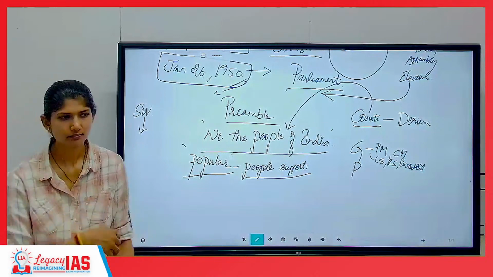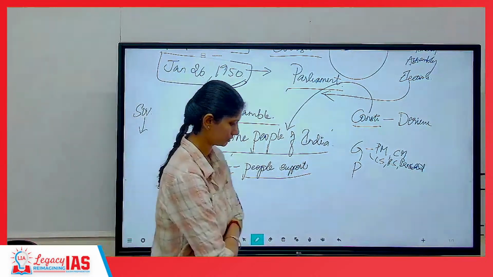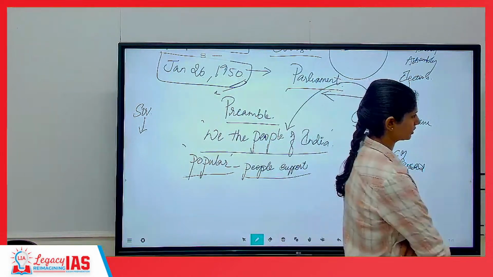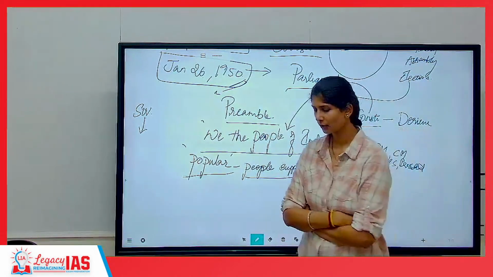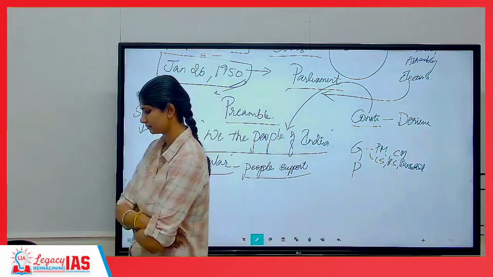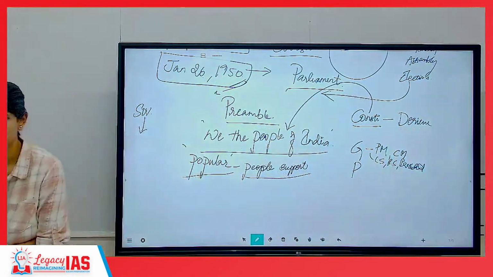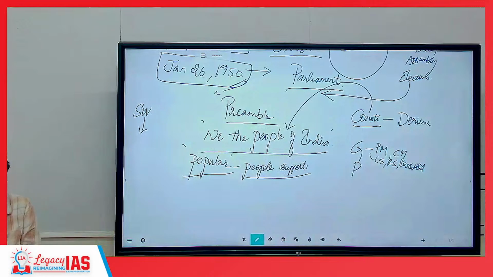India has and follows popular sovereignty over parliamentary sovereignty.